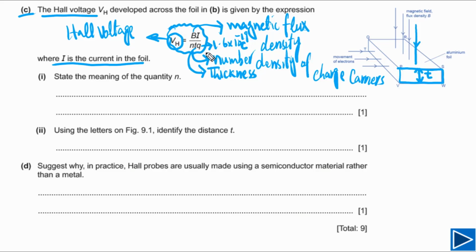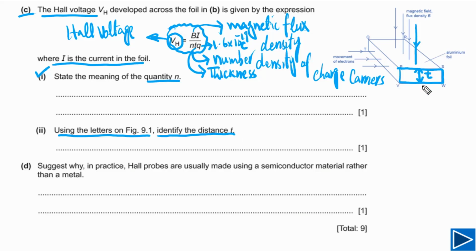So this is what we need to understand about the Hall voltage formula. Now let's try to answer the first one. It's simply asking you the meaning of quantity N. We have already mentioned this is the number density of charge carriers. And the next one is asking us, using the letters on figure 9.1, identify the distance T.